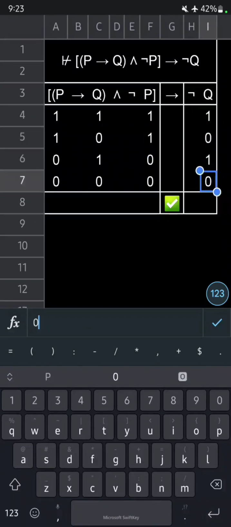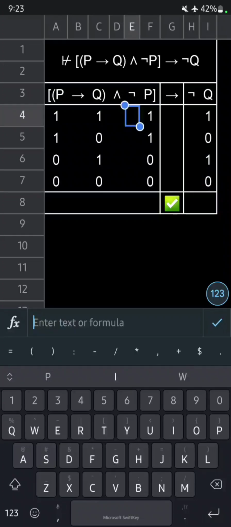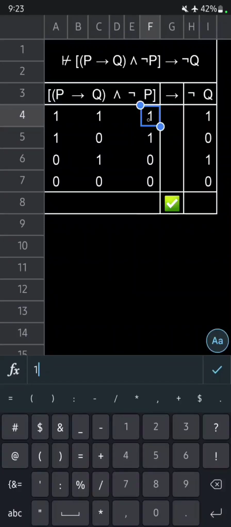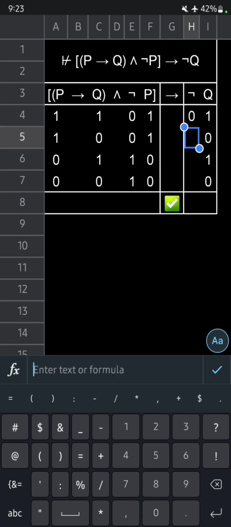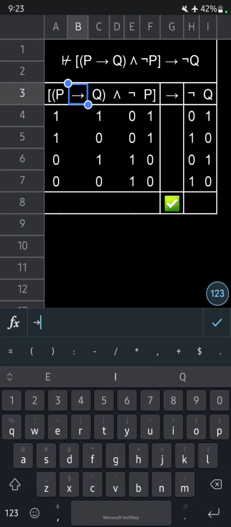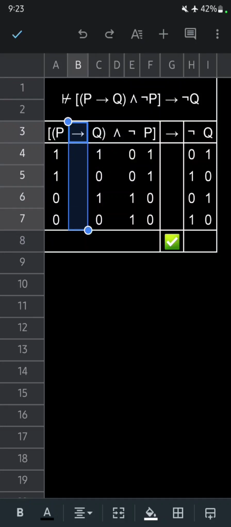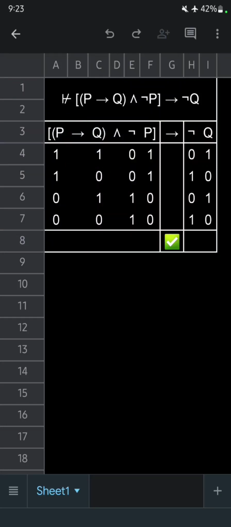Next, let's take care of our negations. The negation just returns the opposite value of what we see here. So where we see a 1, we're going to replace that with a 0. And where we see a 0, we're going to replace that with a 1. Next, let's take a look at column B. We know that material implication returns a value of false if and only if the consequent is false and the antecedent is true.